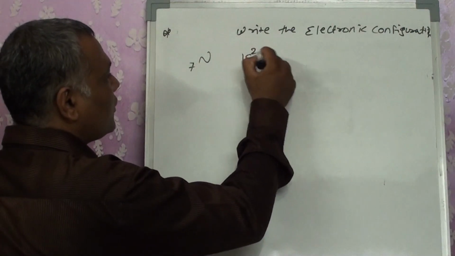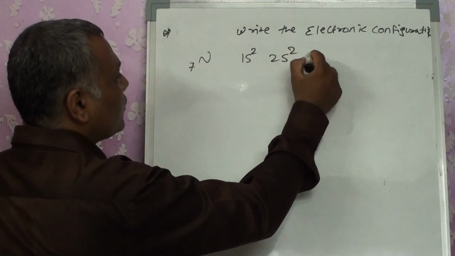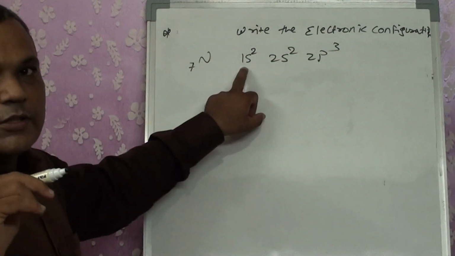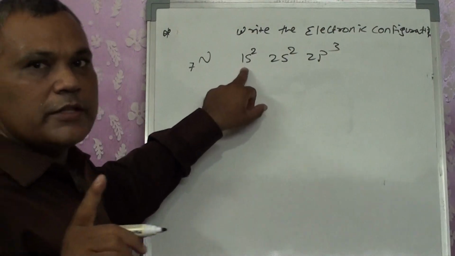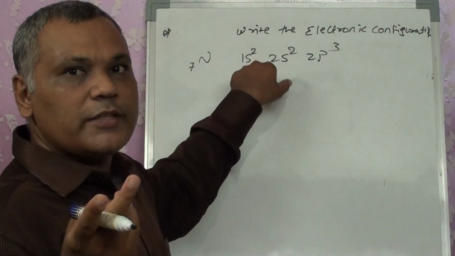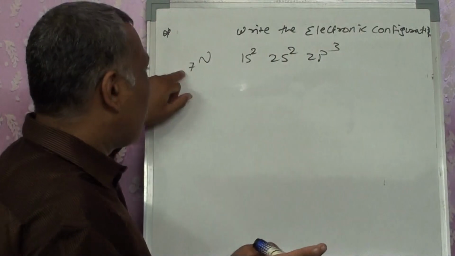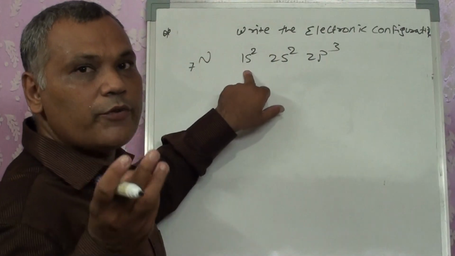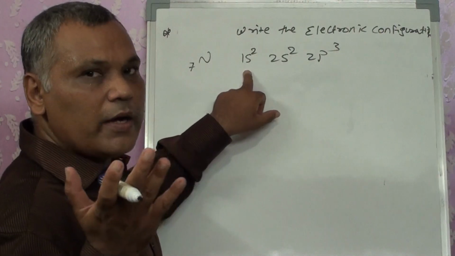So the configuration is 1s2, 2s2, 2p3. See, very first, the lowermost energy level is the 1s orbital. It can hold a maximum of 2 electrons. I have 7 electrons, so out of that 2 are removed, and left out are 5. Still 5 electrons are there.